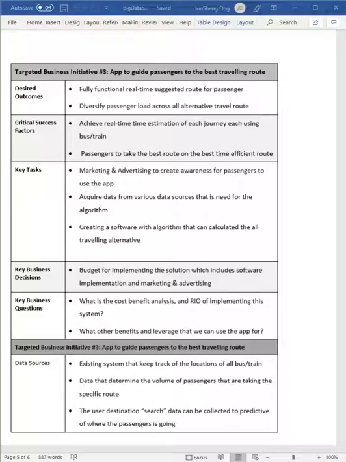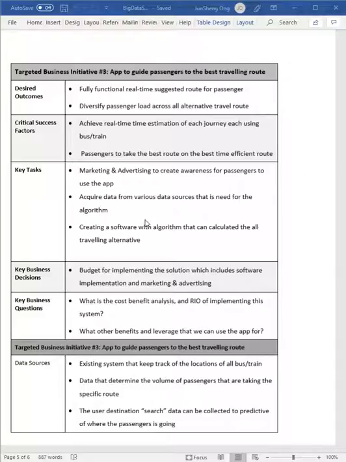In order to do this, we need to achieve real-time estimation for each journey by using our bus and train GPS locations, so the passenger can take the best route that is time efficient. For the tasks that we have, we are also looking at marketing and advertising to advertise the app so they will use it at first, and second, so we can acquire the data sources that are needed.